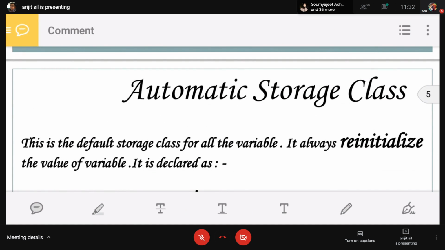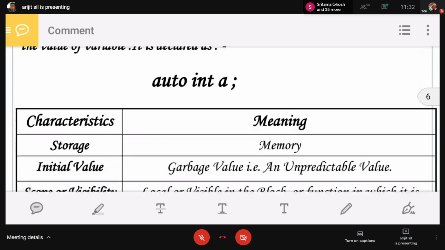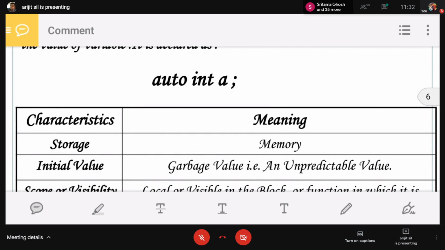For the automatic storage class, we can say this is the default storage class for all variables. It always reinitializes the value of the variable. It can be declared as auto int a, where int is the data type.